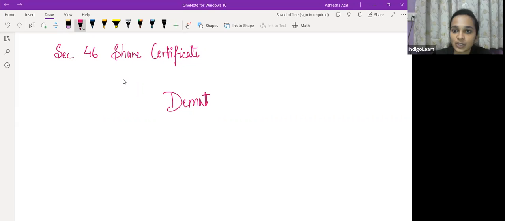If you know what section 29 of the Companies Act says, section 29 बोलता है that every public company which is making an issue, every company which is making a public offer, their security should be in dematerialized form, and unlisted public companies bhi wahan pe covered hai. Not only listed companies but unlisted public companies are also covered there, section 29 mein. So in today's time, because of dematerialization of securities, share certificate ka concept is not very relevant in today's time.